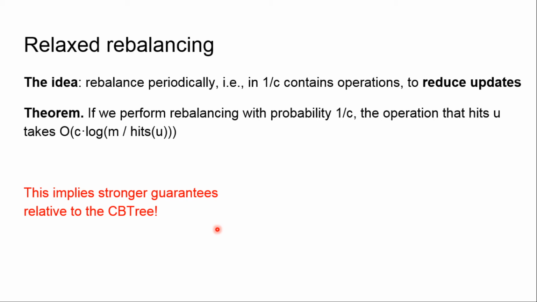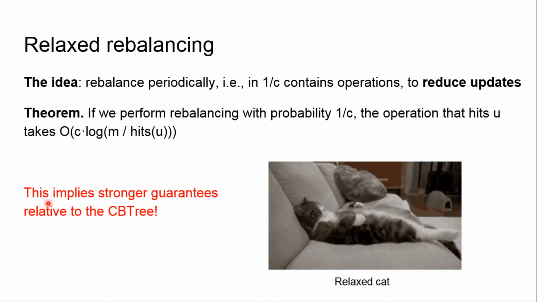And we prove the following theorem, that if we perform rebalancing with probability 1 over c, the operation that hits u takes O of c times logarithm m over hits of u. So if c is constant, then the complexity doesn't change. Please note that we cannot prove the same bound for CB3, so it has stronger guarantees. Here is our relaxed Splay-List, as our relaxed data structure.